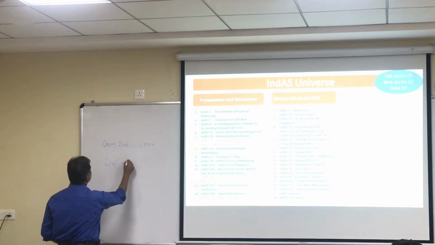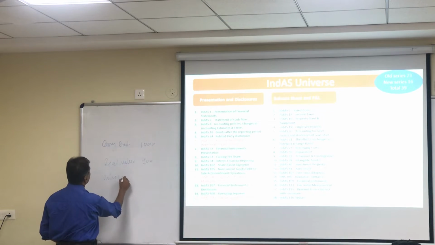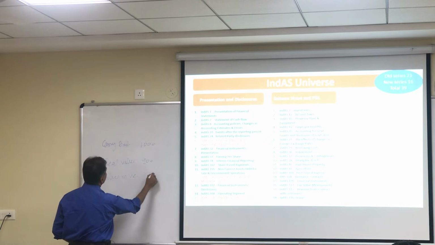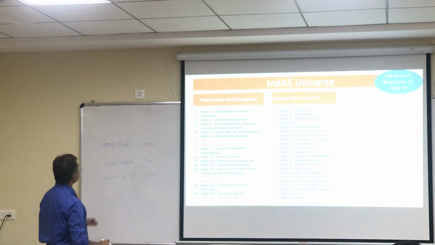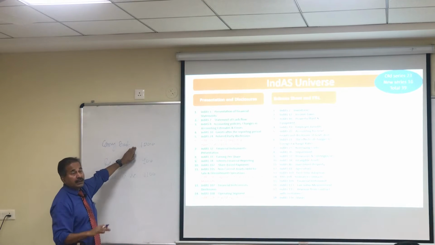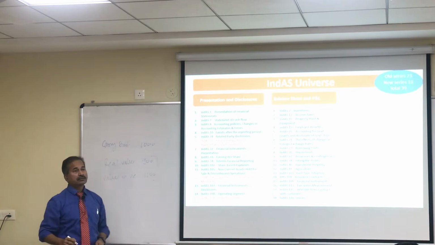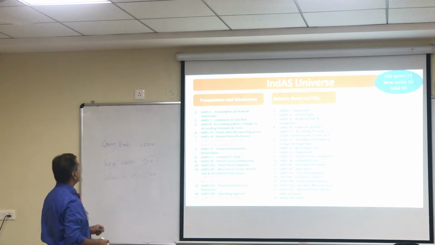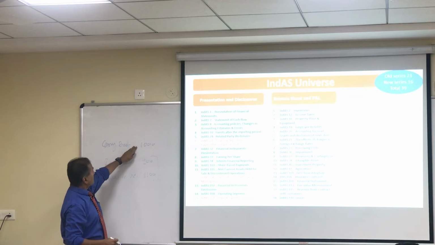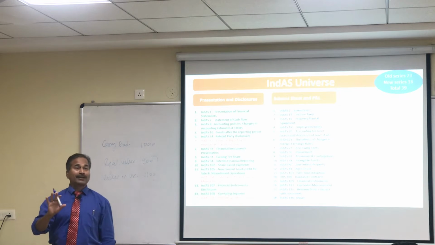The realizable value is 900, and value in use is 1,100. Do we have an impairment? No. We have no impairment. Why? Because the carrying amount is lower than the higher of these two. Is that right, everybody? Does it make sense?